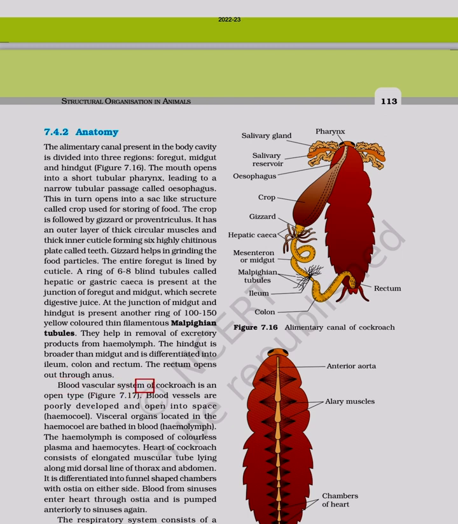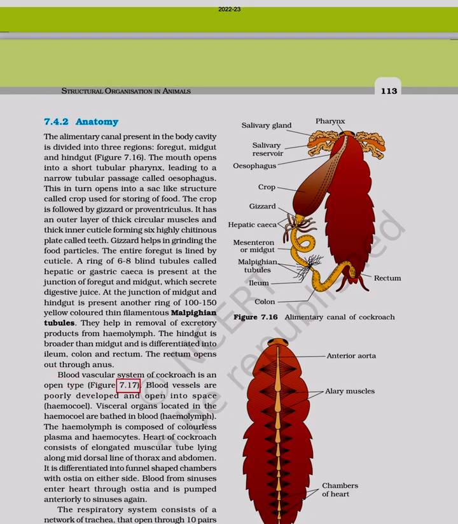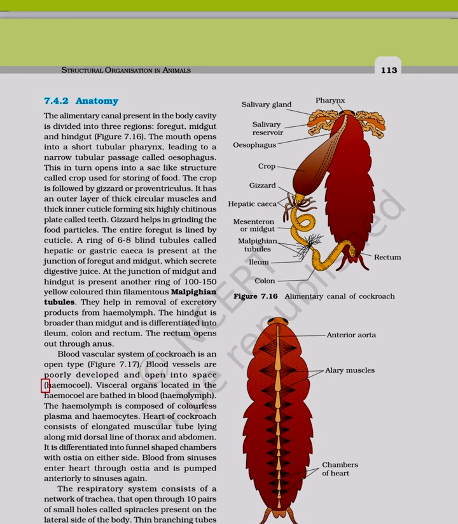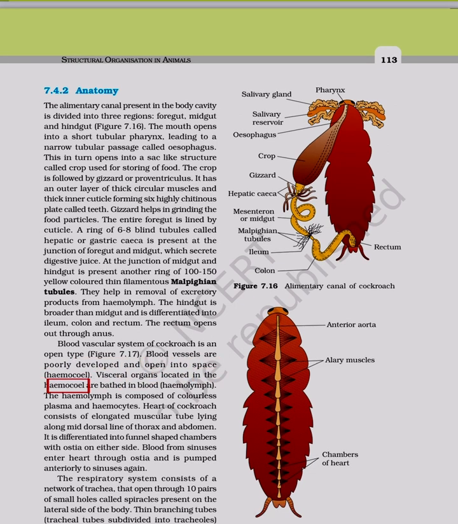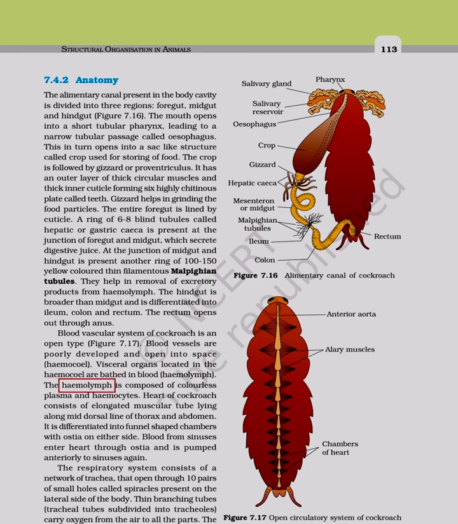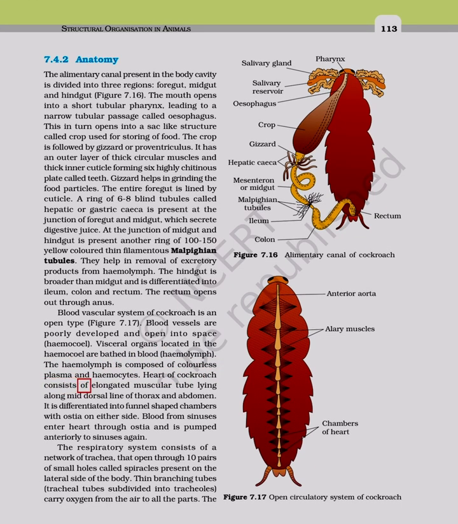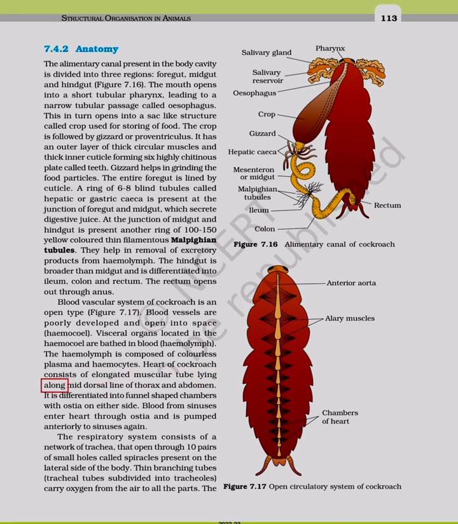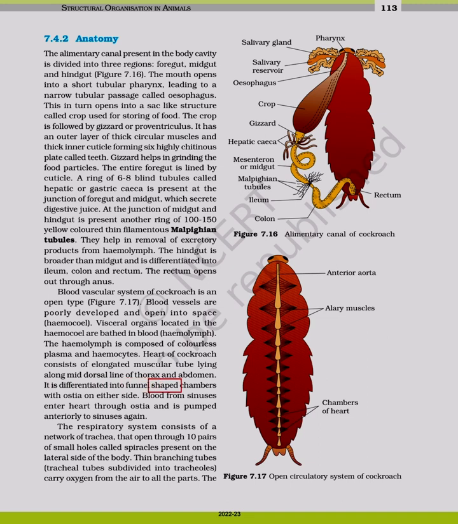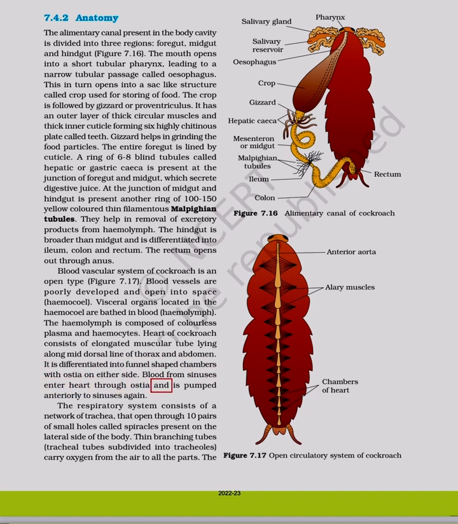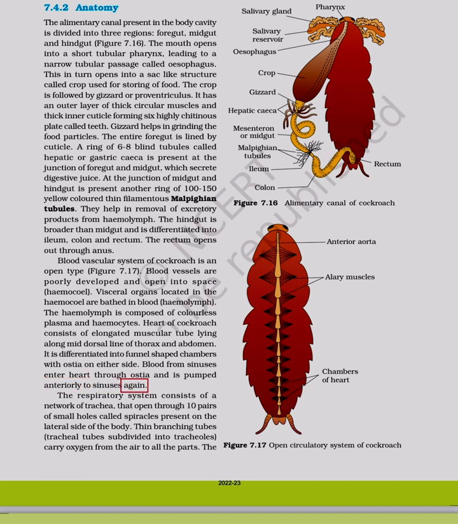Blood vascular system of cockroach is an open type. Figure 7.17. Blood vessels are poorly developed and open into space, haemocoel. Visceral organs located in the haemocoel are bathed in blood, haemolymph. The haemolymph is composed of colorless plasma and haemocytes. Heart of cockroach consists of elongated muscular tube lying along mid-dorsal line of thorax and abdomen. It is differentiated into funnel-shaped chambers with ostia on either side. Blood from sinuses enter heart through ostia and is pumped anteriorly to sinuses again.